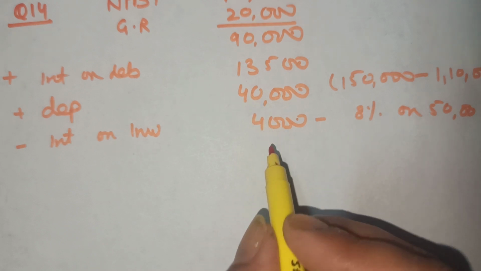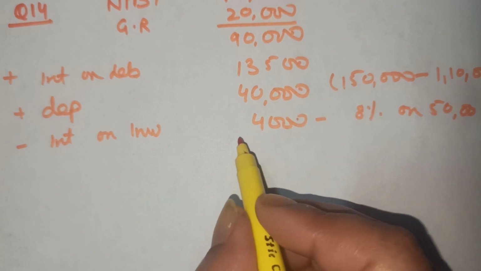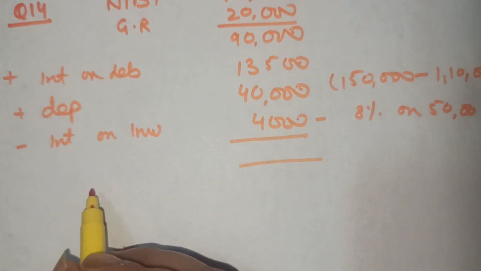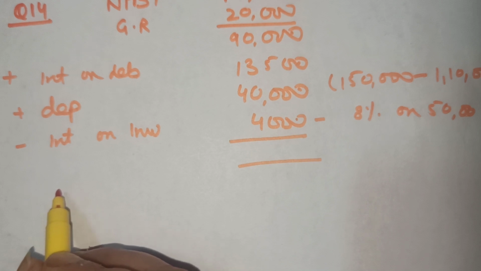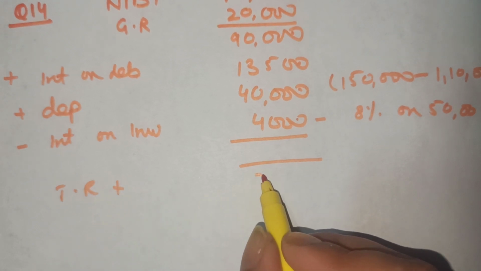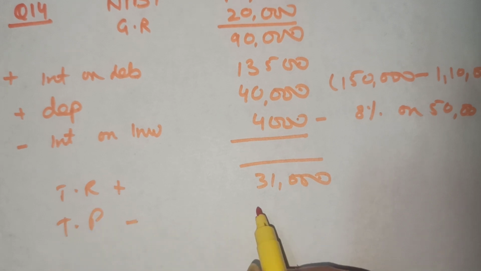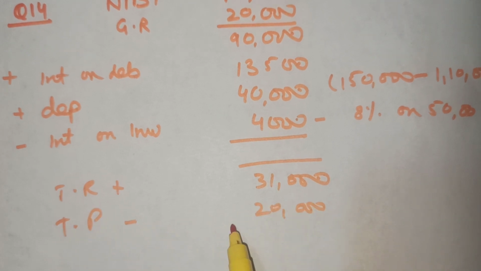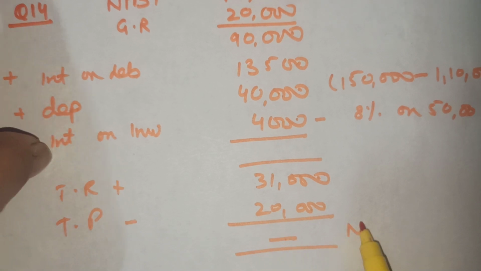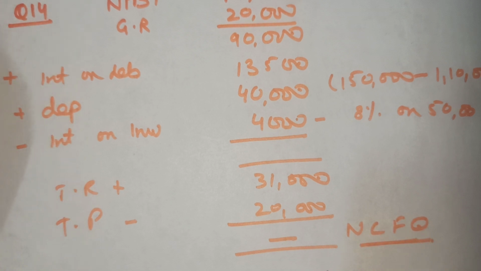So we get here, and to this now we have to add. I'm just making the totals together. You will find this here, and then you will add the working capital changes. The trade receivables will be added here, rupees 31,000. The trade payables will be subtracted with rupees 20,000, and you will get the answer. This will be the net cash from operating activities. Are we clear with question number 14?